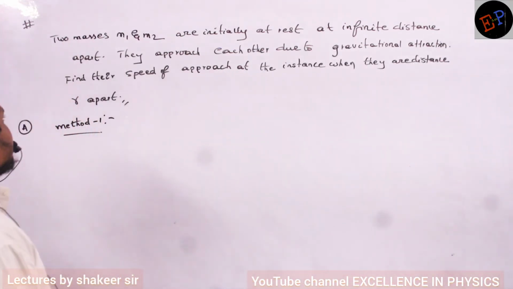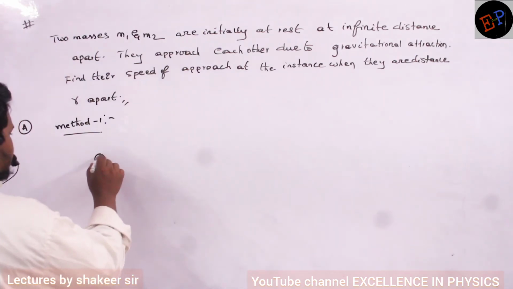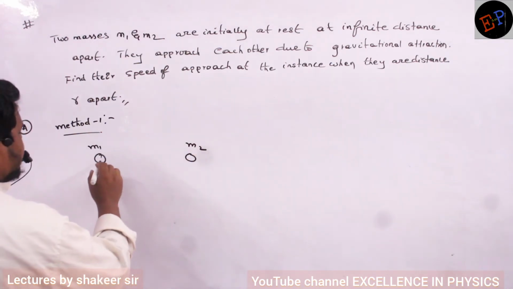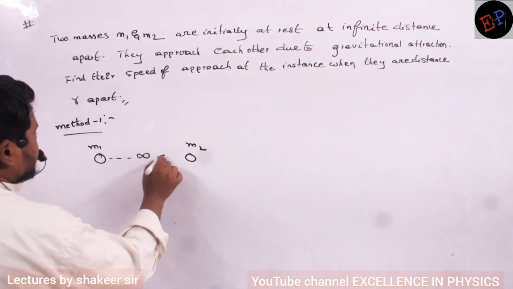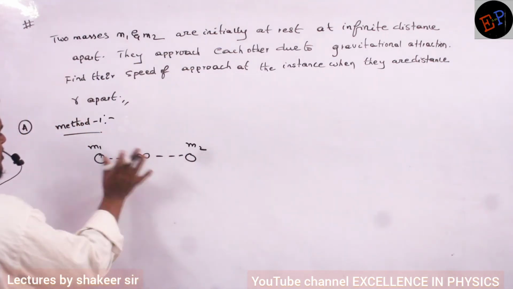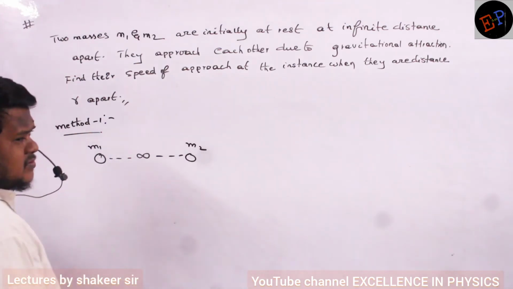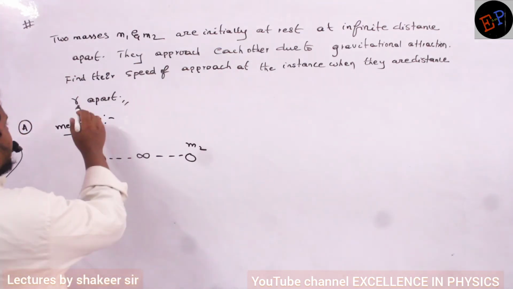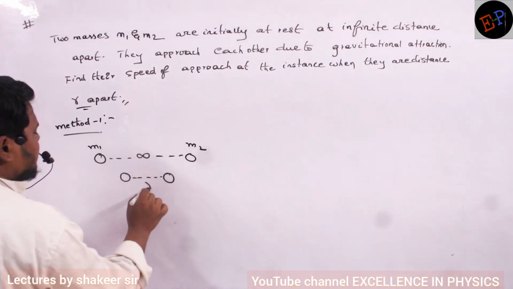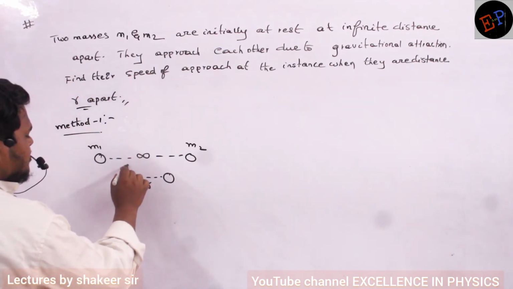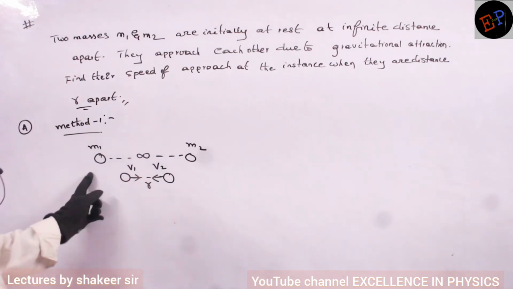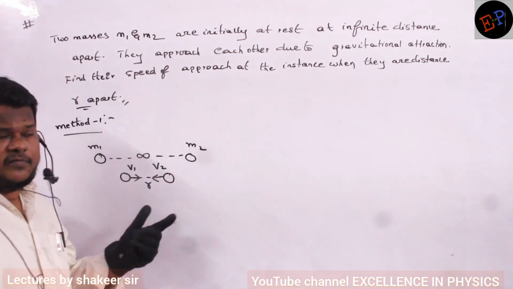So let us see. Initially the masses m1 and m2 are at infinite separation. It means the distance between them is infinite, a very large separation. Now they started coming towards each other because of mutual gravitational force of attraction. When they are a distance r apart, one body is here, another mass is here. Now what is the distance between them? The distance between them is r. Then this body will have a speed v1 and this body will have a speed v2. Masses are different, you know, so speeds also will be different.